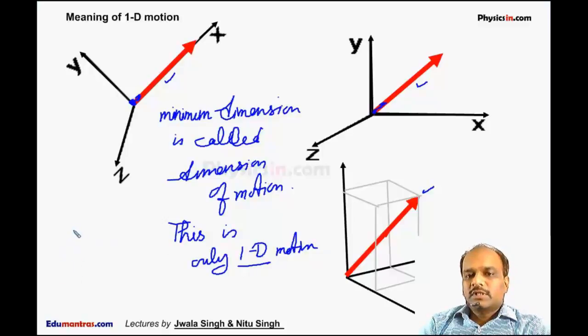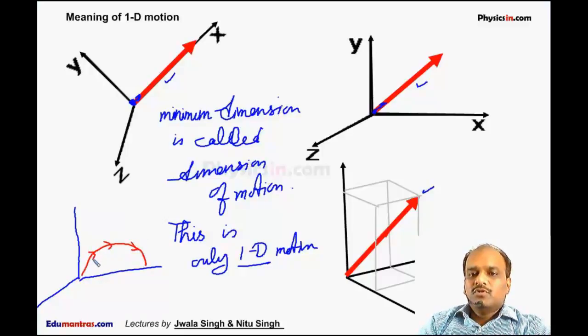Now if you watch a projectile, suppose this is our x-axis, y-axis and z-axis. Suppose I throw a particle like this. In this coordinate system, this particle moves like this. It appears to be two-dimensional. But if the same particle is projected such that it falls here, it appears to be three-dimensional.